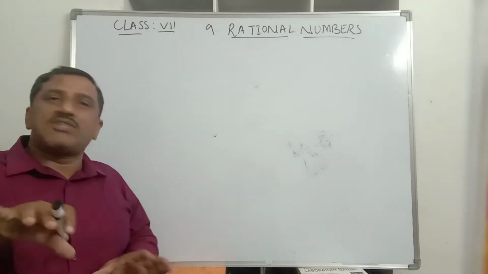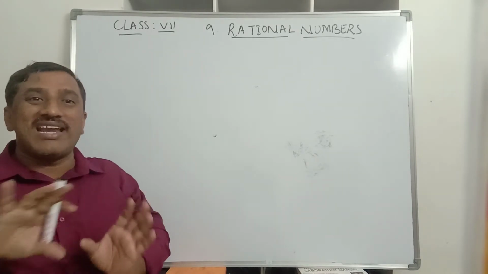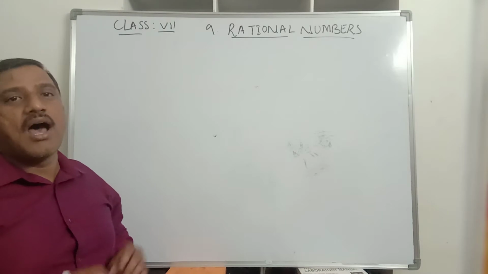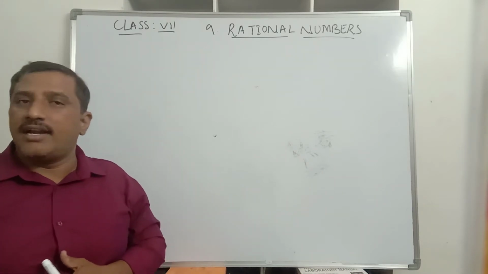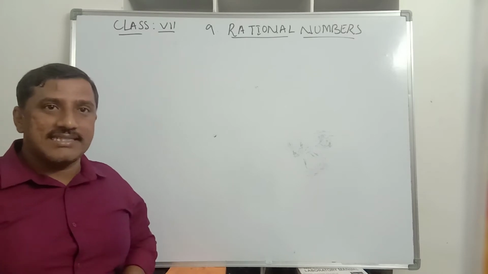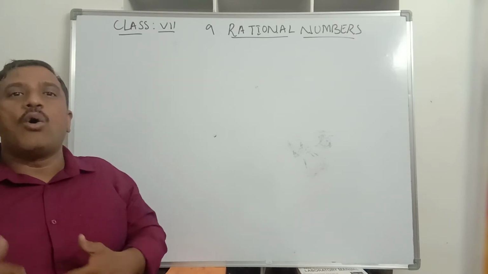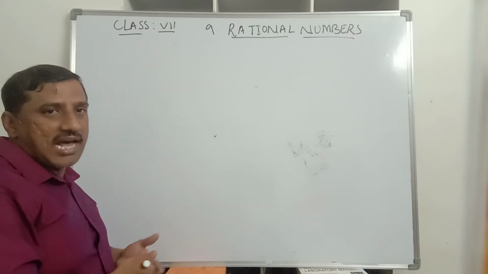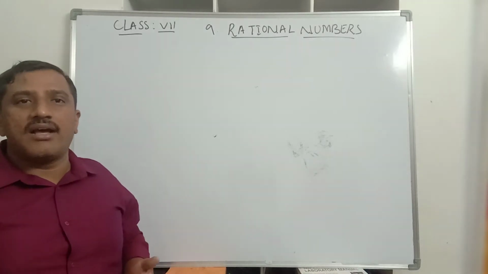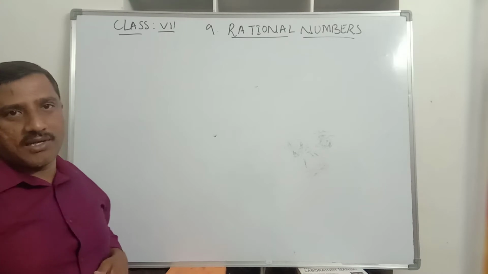So negative numbers were invented, and those negative numbers are added to whole numbers, and a new set of numbers was formed. That set of numbers is known as integers. Integers contain whole numbers as well as natural numbers. We studied what the need for integers is in the first chapter.